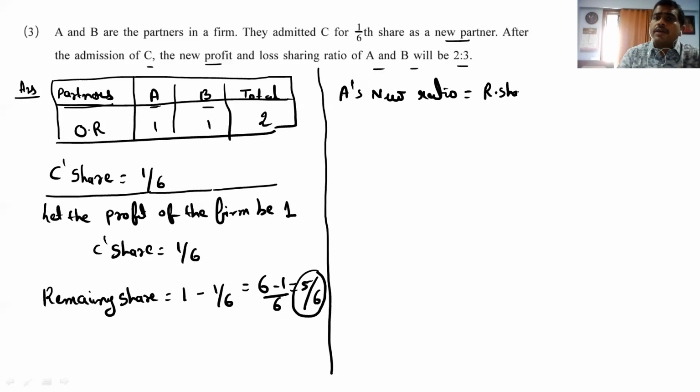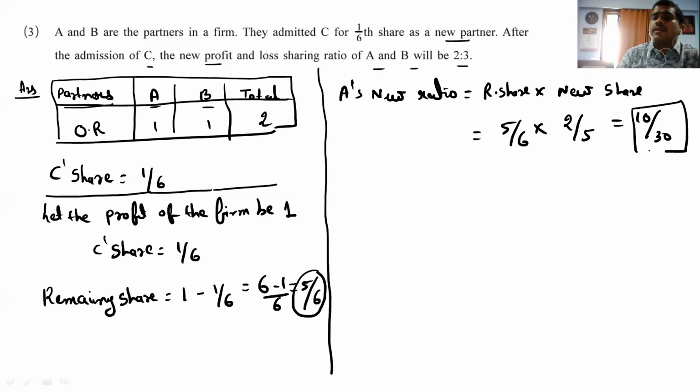Remaining share multiplied by the new ratio share. They are getting 2:3. So from the remaining share 5/6, A will get 2/5. So 5 2s are 10 and 5 6s are 30. It comes to 10/30.